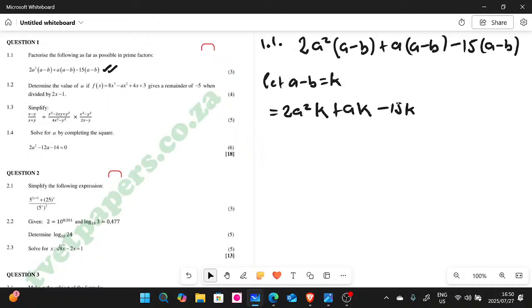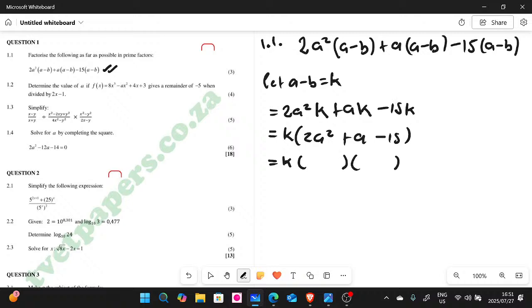Right, so as you can see, we equated this to k. So the next step here is to take out the common factor, because k is on every term, guys. So let's take out k. If we take out k, we'll be left with 2a squared plus a minus 15. Do you guys see? Right, so we put k on the side and we factorize what is inside the bracket there, guys.